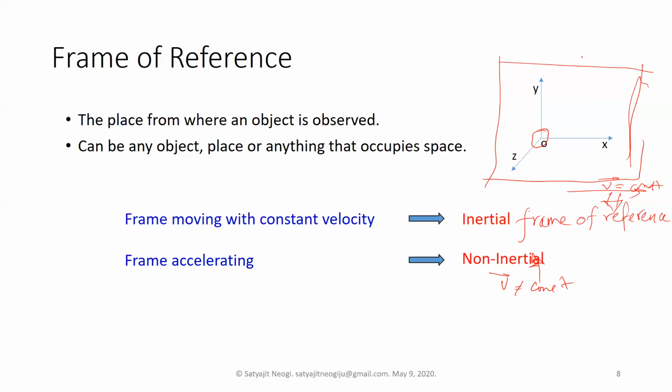Whenever this frame has an acceleration, then it is a non-inertial frame of reference. Whenever the bus accelerates or brakes, it is basically synonymous, because braking is negative acceleration. We are not going to say them differently.